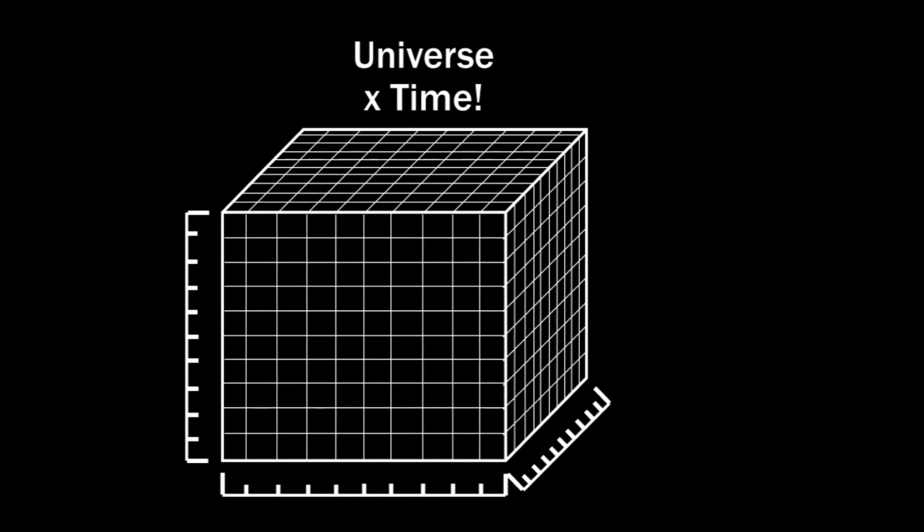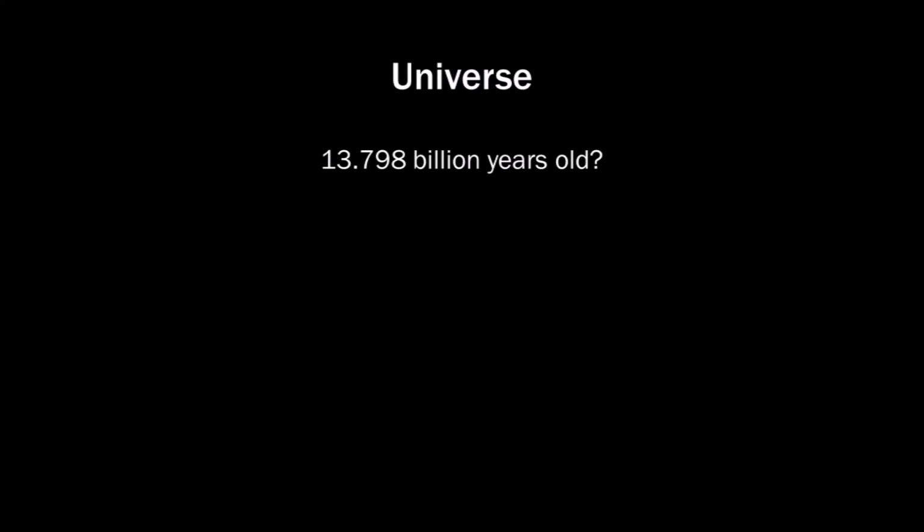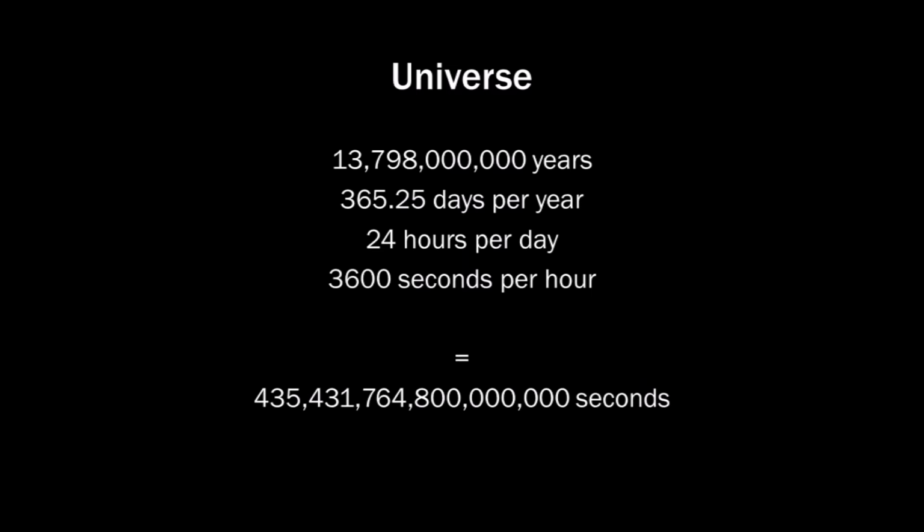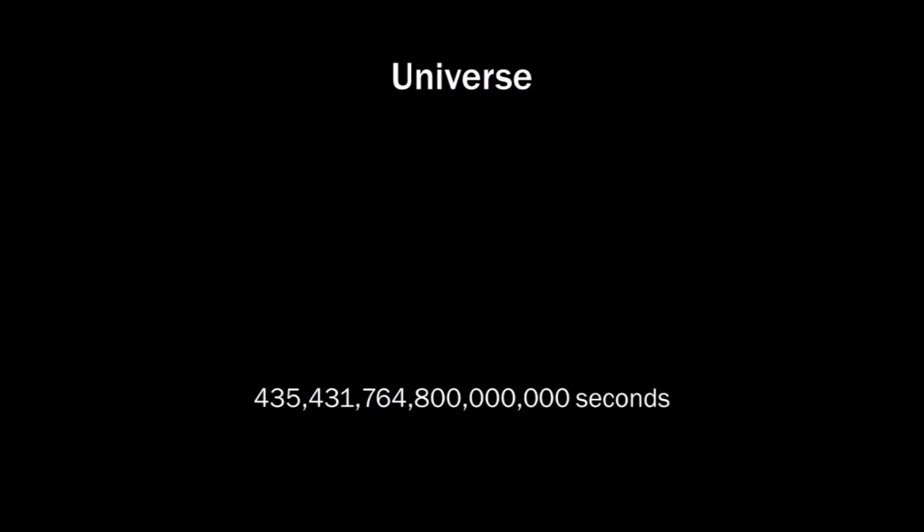Alright. So how old is the universe? Scientists say it's 13.798 billion years old, and we could debate whether or not this is true, but let's just assume this value for this calculation. Who cares? How old is that? Well, there are 365.25 days per year, 24 hours per day, and 3,600 seconds per hour. So this is the age of the universe expressed in seconds.